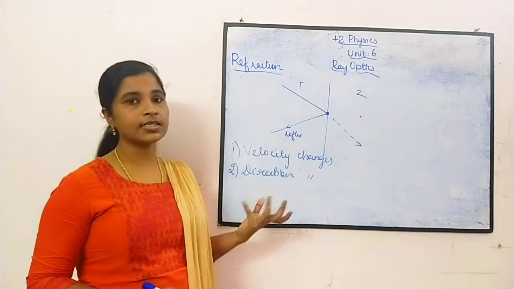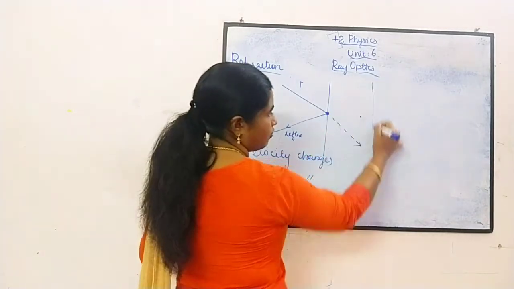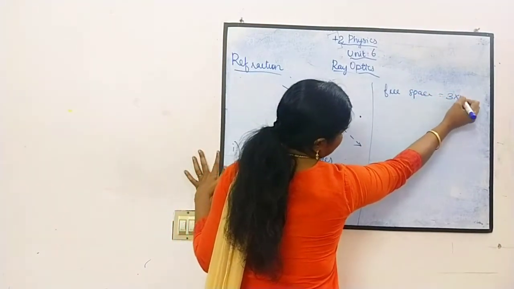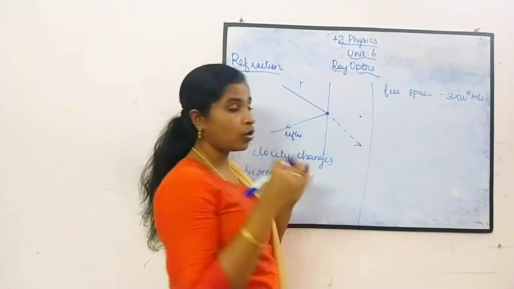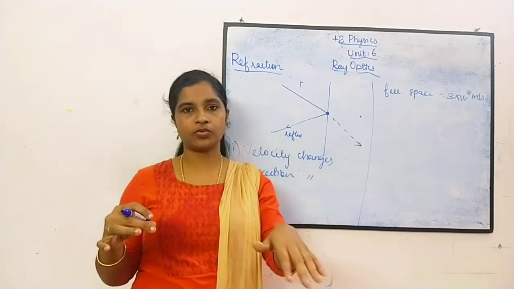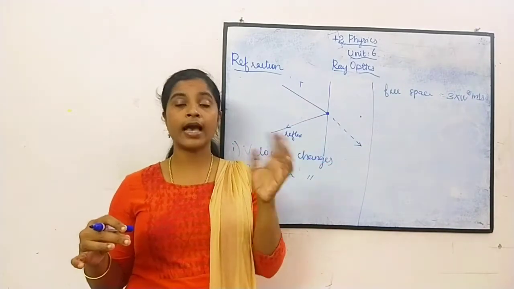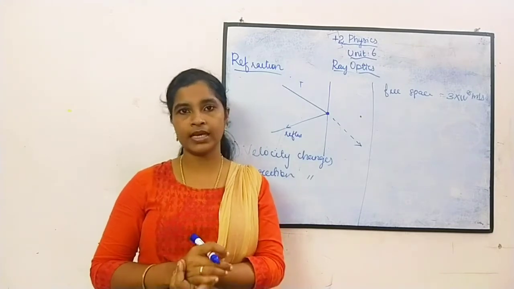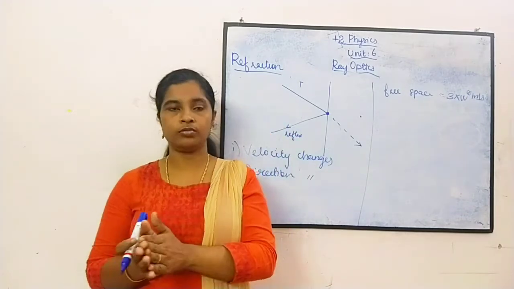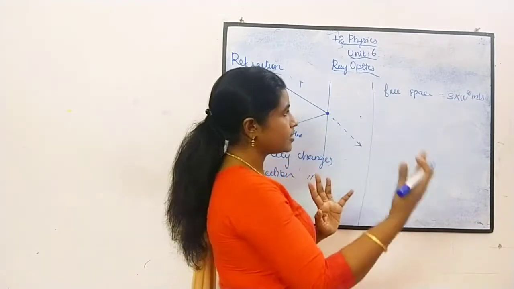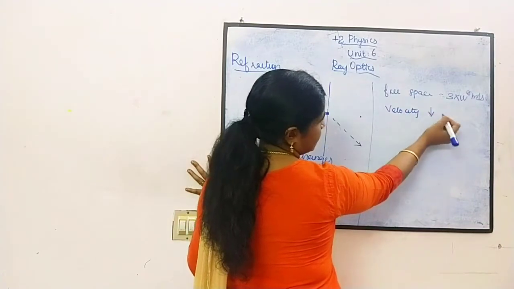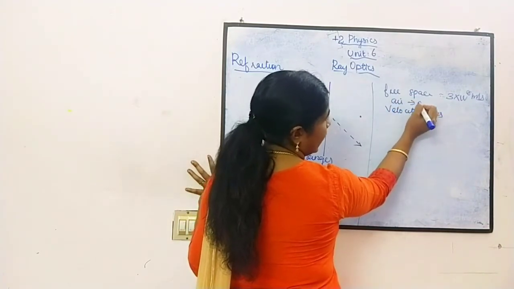So how will the velocity change? We know that the velocity of light in free space is 3 into 10 to the power 8 meter per second. Also we know that the velocity of light is maximum in free space only, that is in air or vacuum. When it goes from air to any other medium, definitely the velocity will be reduced. In air it is maximum, and whichever medium it goes into, the velocity will be slowed down. So velocity reduces when light goes from air to any other medium.